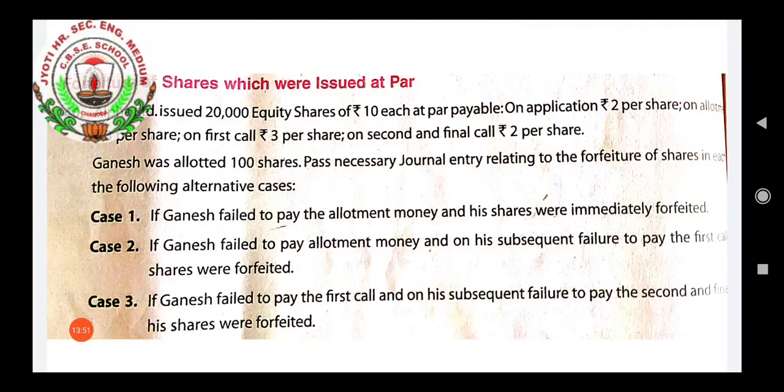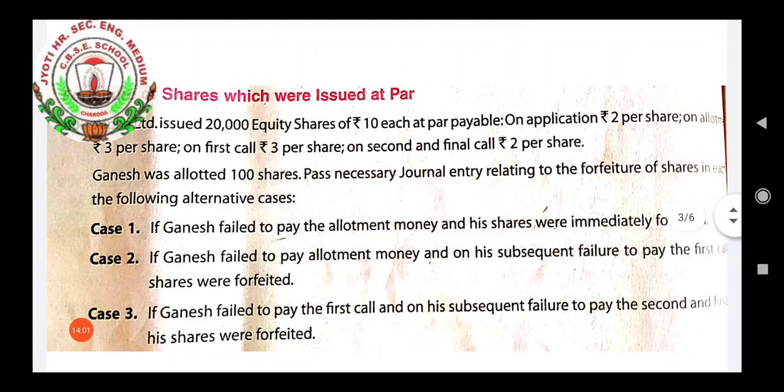Now Ganesh was allotted 100 shares. Pass necessary journal entry relating to the forfeiture of shares in each of the following alternative cases. 4 cases are here, and we have to write the journal entry in account of that Ganesh who has been allotted 100 shares.